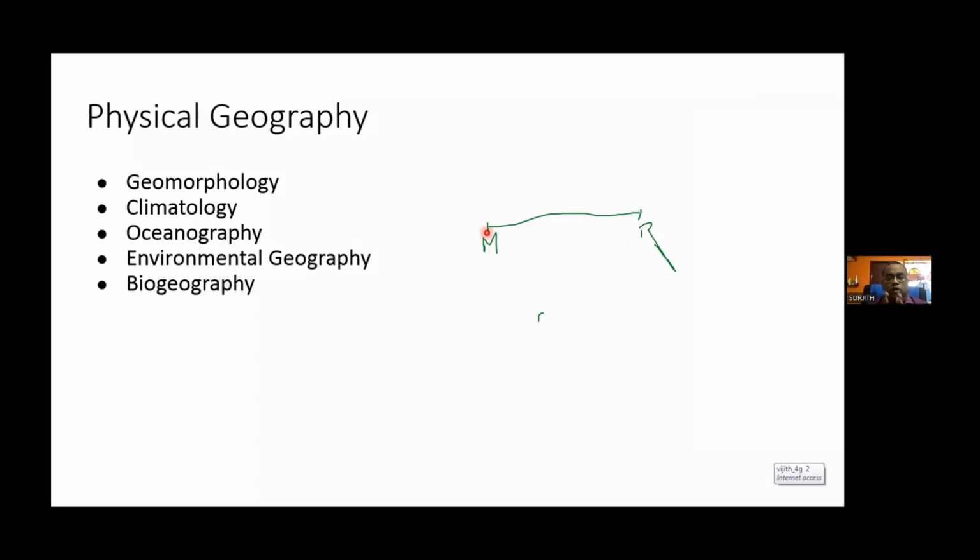Okay. So the weight gaining industries are generally close to the market, and the weight losing industries are generally close to the raw material base. The reason is very simple, because of the transportation cost. When the weight of the product is high, the transportation cost will be high. So the heavier product will be close to the market and the lighter product will be close to the raw material. That is the main idea.